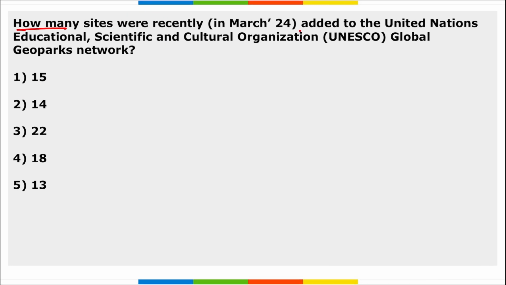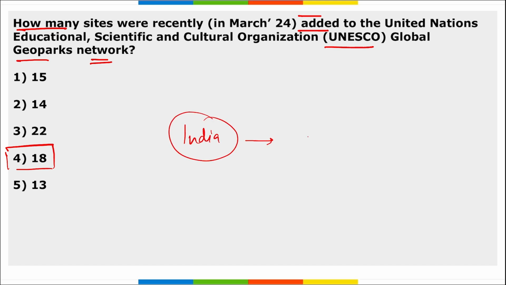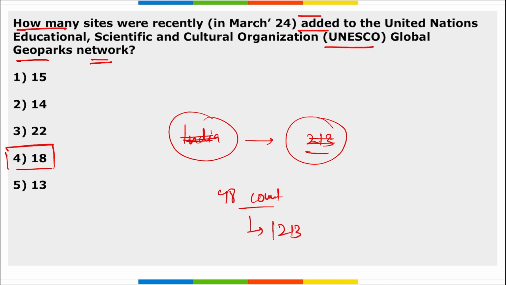Next is how many sites were recently added to the UNESCO Global Geoparks network. So as of now, a total of 18 sites were recently added to the UNESCO Global Geoparks network. Additionally, a transboundary geopark spans Belgium and the Kingdom of Netherlands. With the addition of these 18 geoparks, the total network of geoparks in 48 countries globally is 213. So there are 213 geoparks globally.